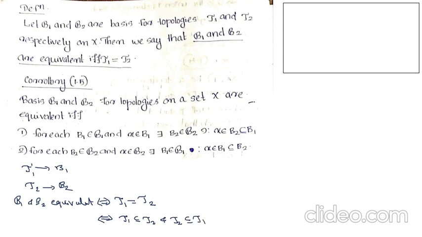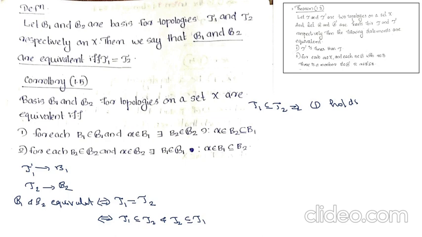Now tau 1 subset of tau 2 implies condition 1 holds by theorem 1.3. That is, if tau prime is finer than tau, then we can use this condition. So here tau 1 subset of tau 2 gives us this condition: there exists B2 in the second basis such that x belongs to B2 subset of B1.